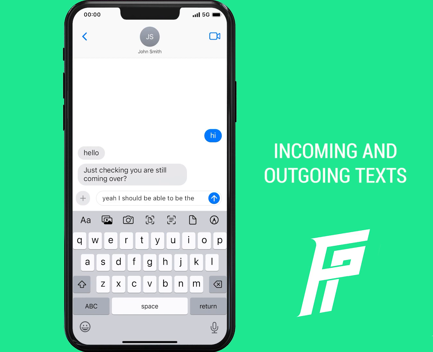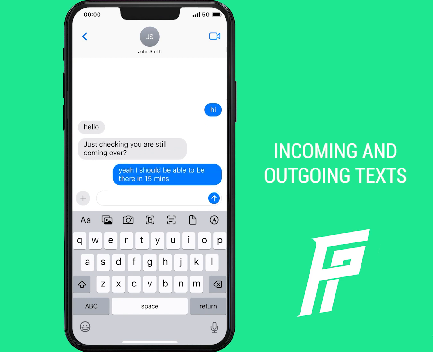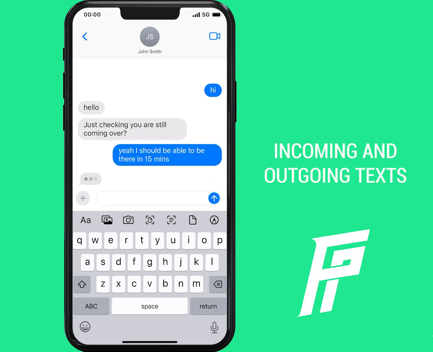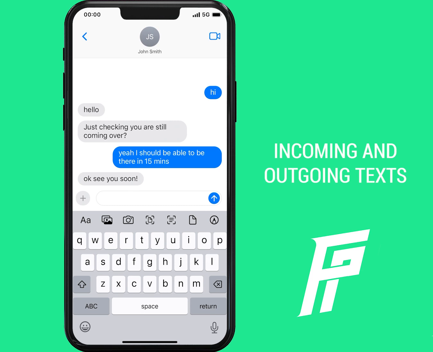Whatever the actor types here will type out your preset reply to avoid human error. Click the send icon to send the text. You'll see a 2-second delay before John types for 2 seconds before his message appears. A live conversation can last as long or as short as you set it to last.